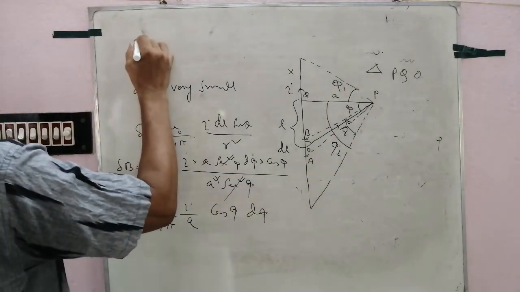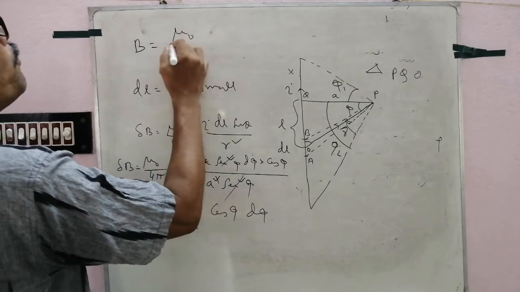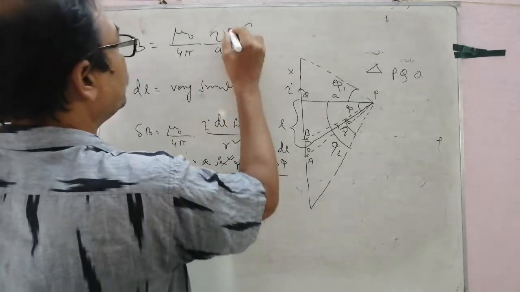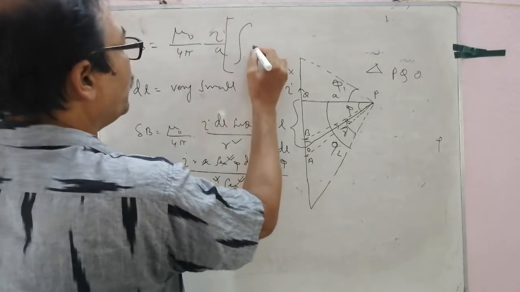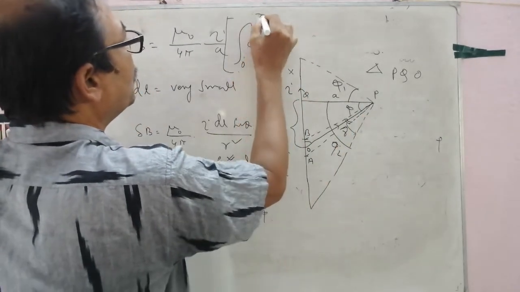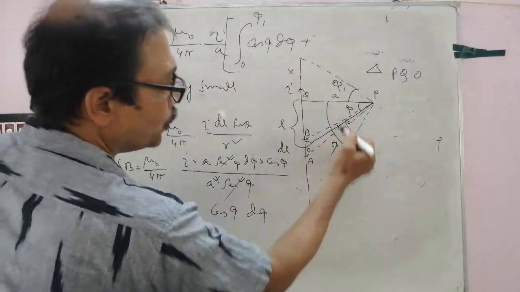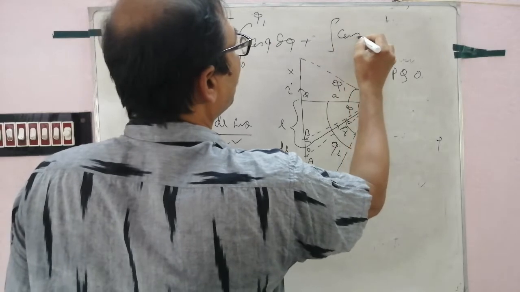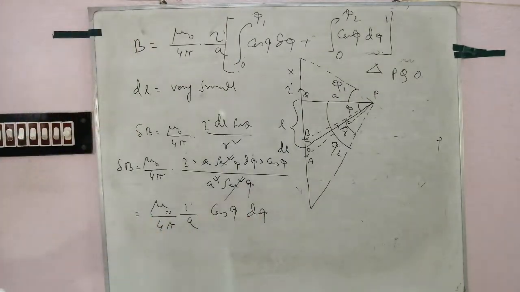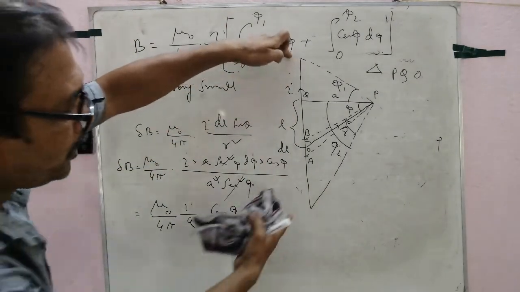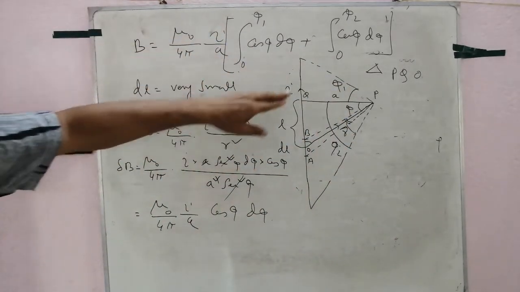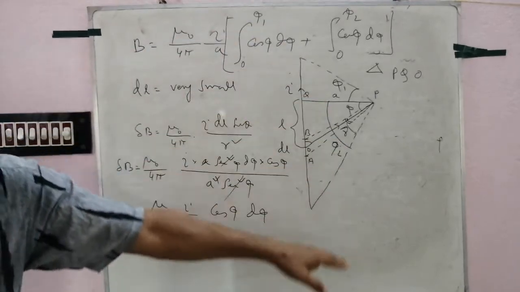So due to the long wire, B equal to mu 0 by 4 pi I by a, integration of cos phi d phi from 0 to phi 1, plus cos phi d phi from 0 to phi 2. Follow? So for this total long wire, this angle is phi 1 and this angle is phi 2, so we integrate from 0 to phi 1 and 0 to phi 2.